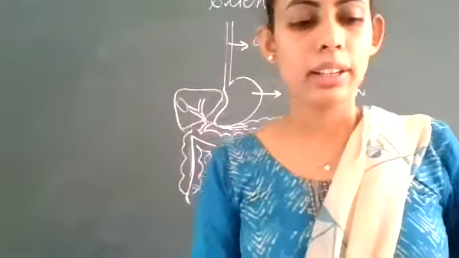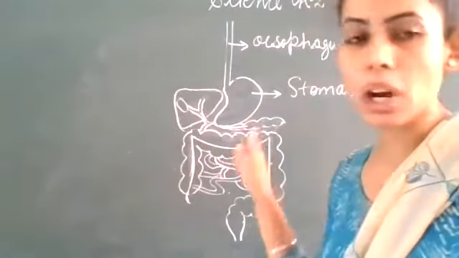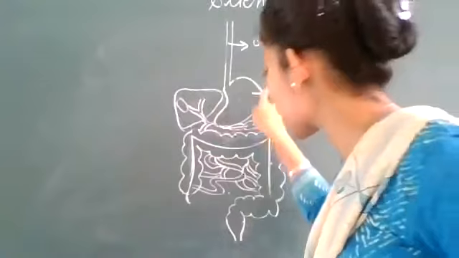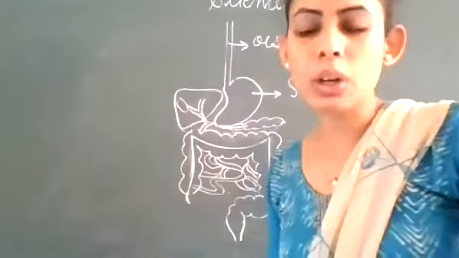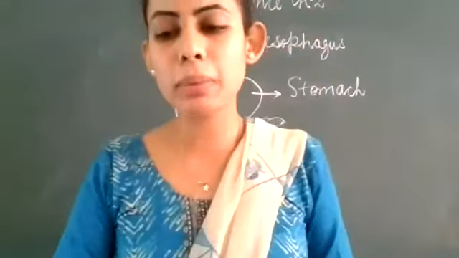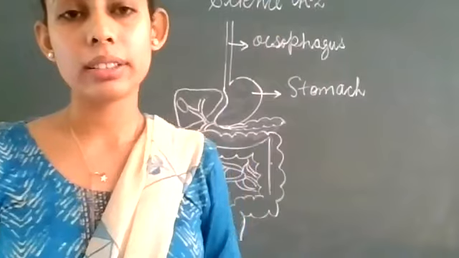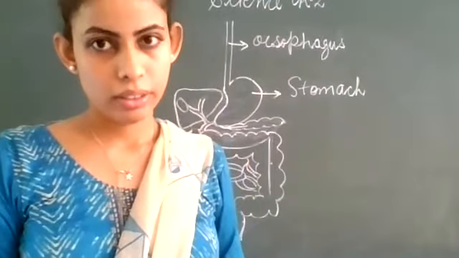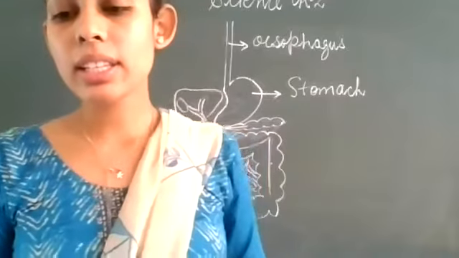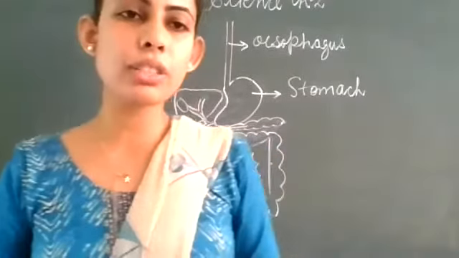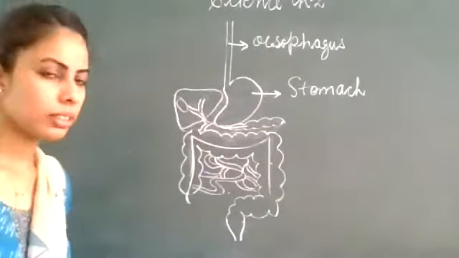And the next, we are discussing about small intestine. From the stomach, the food will go into the small intestine. So, in that we have discussed about liver. What is the length of the small intestine? 7.5 meter. Very good. And the next is, it receives the secretions from which glands? Liver and pancreas.